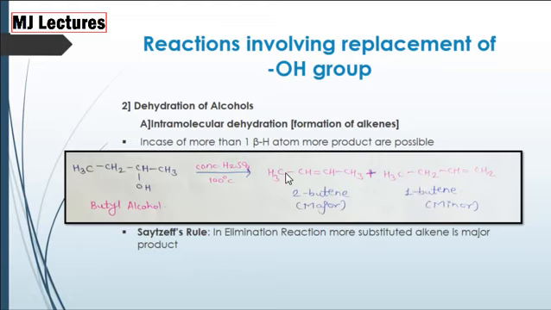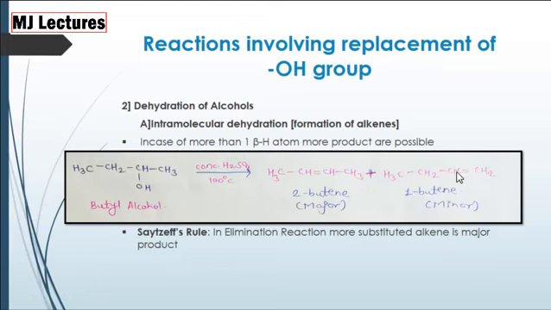Now which product is major product and which product is minor product? To decide that, there is one rule, that is Saytzeff's rule. This we have already studied in previous video of alkyl halides. The Saytzeff's rule states that in elimination reaction, more substituted alkene is a major product.